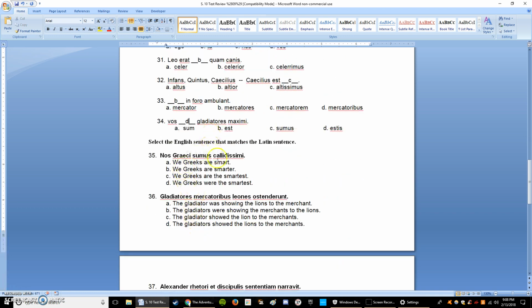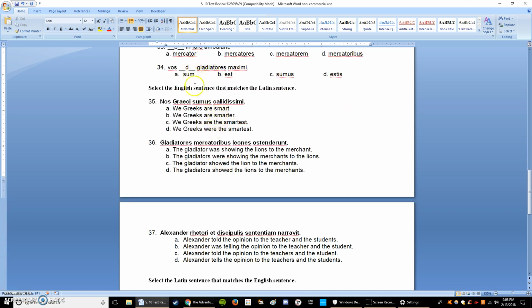Alright, good. Now we get to the English, we have to do some translating. Okay, so we have nos Graeci sumus callidissimi. That means we Greeks are the smartest. Where's my highlighter? There we go.